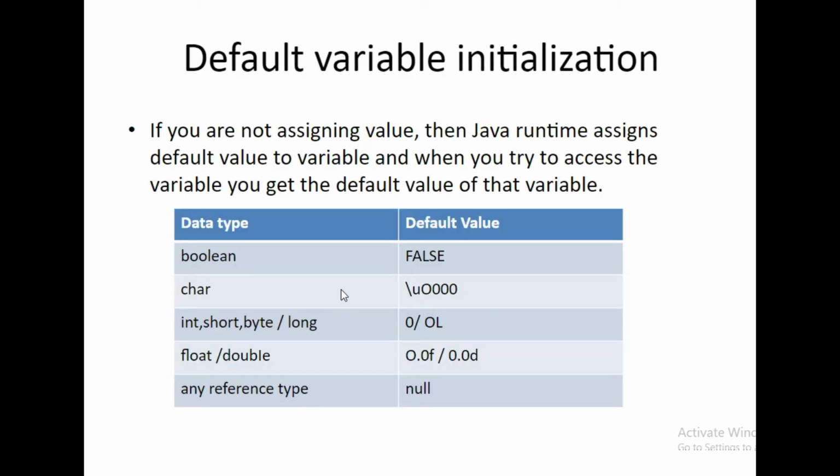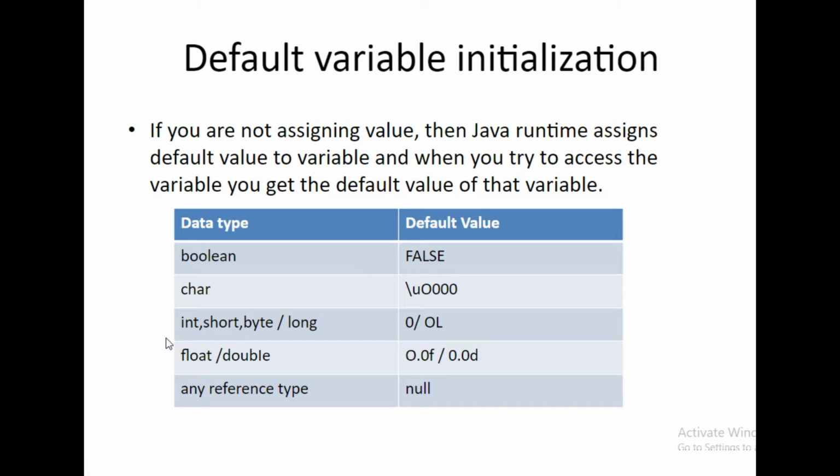Second topic is default variable initialization. When we create a variable and do not assign any value, a default value is stored. If you are not assigning a value, then the Java runtime assigns the default value to the variable, and when you try to access the variable, you get the default value. The default value of the boolean data type is false.